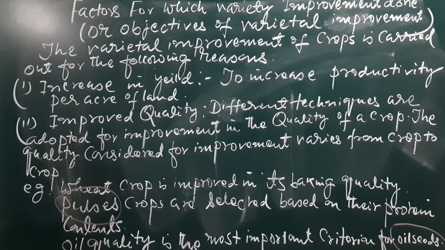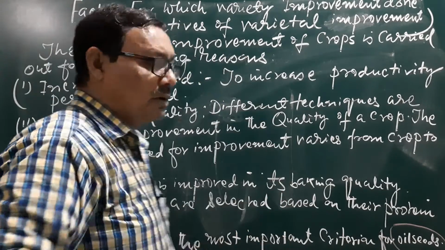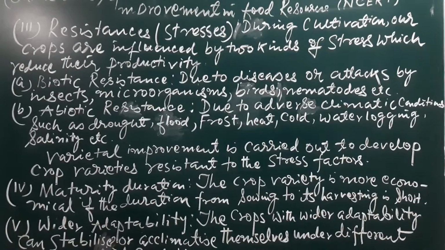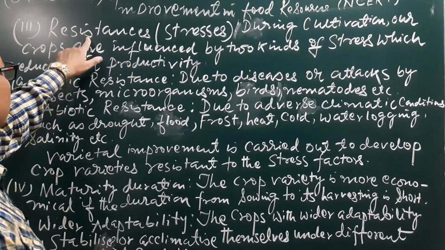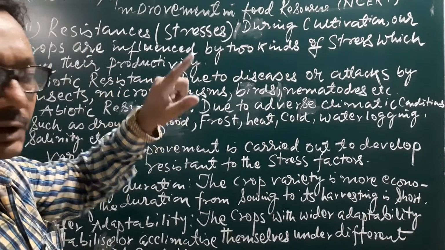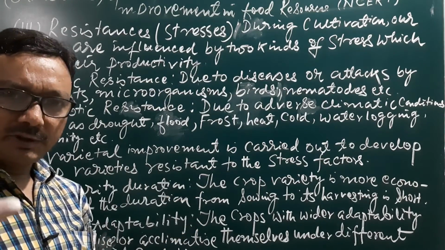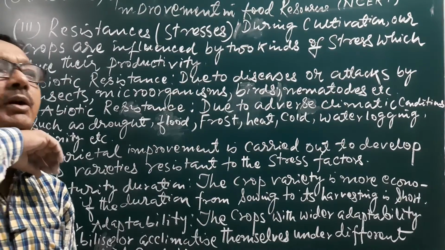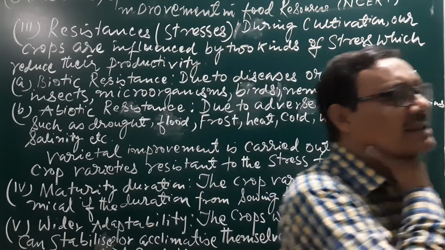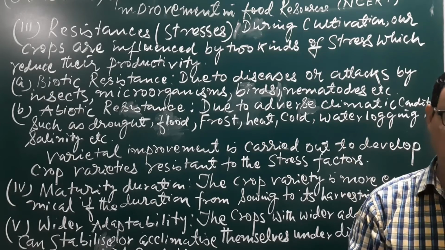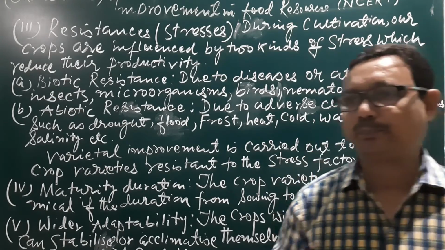Now we will discuss some more factors. Understand? The other factors are here. We have already seen the two important factors, the higher yield or higher production or productivity, and the second one is the quality of the crop, which can vary from crop to crop.